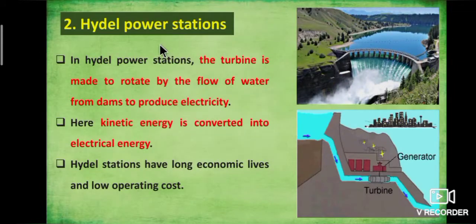Second one is hydel power stations, that is hydroelectric power plant. In hydel power stations, the turbine is made to rotate by the flow of water from dams to produce electricity.